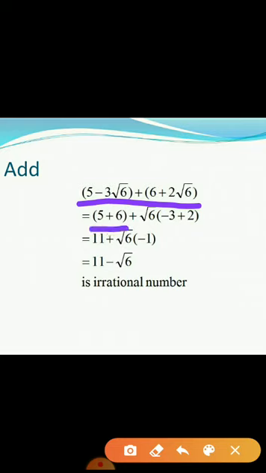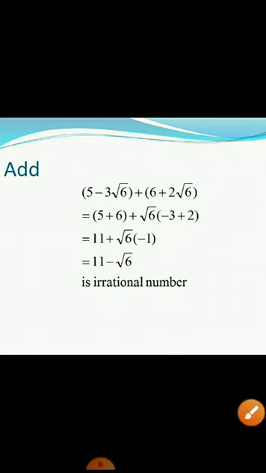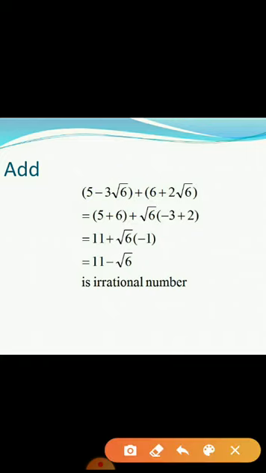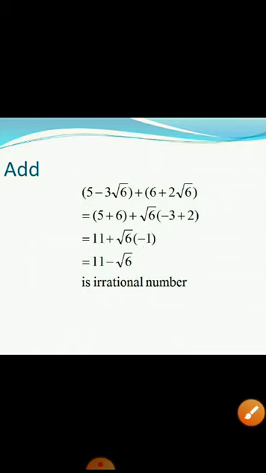So 5 plus 6 together, in between plus sign, then which is that irrational number? Root 6. Common factor I have to write outside. See the coefficients of root 6 is what? Minus 3, and here it is 2. So that is written, then 5 plus 6, 11. Root 6 into minus 3 plus 2, I'll be getting as minus 1. So last answer I'll have 11 minus root 6. And it is an irrational number.